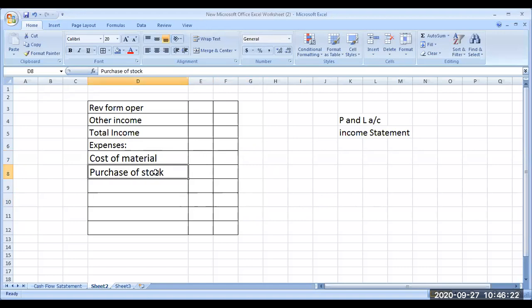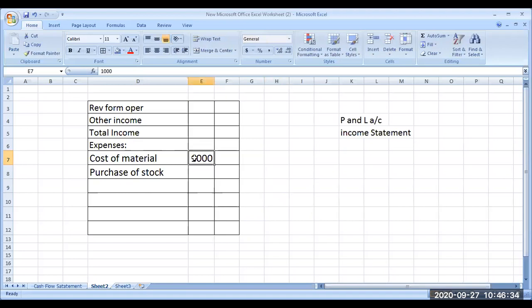In these workings, you will have one point called purchase of raw material. To find out this value, suppose this is 1000. To find out this 1000, there will be a calculation in the workings. In that workings, there will be purchase of raw material. Take that amount, and purchase of stock in trade put together is called your total purchase.